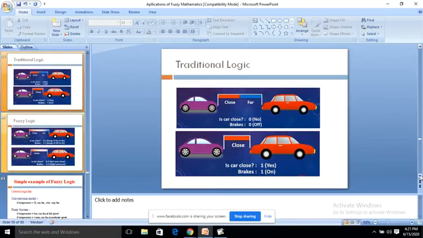So in traditional logic, as we are studying, is the car close? 0 is the answer, brake off. Is the car close? Yes, 1, brake on. Okay, so this is the case in traditional logic.